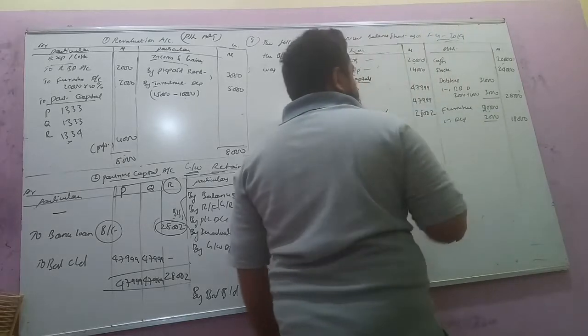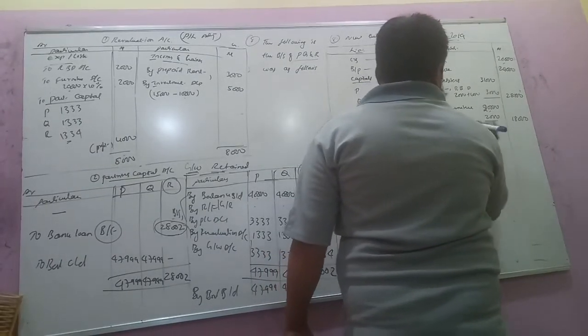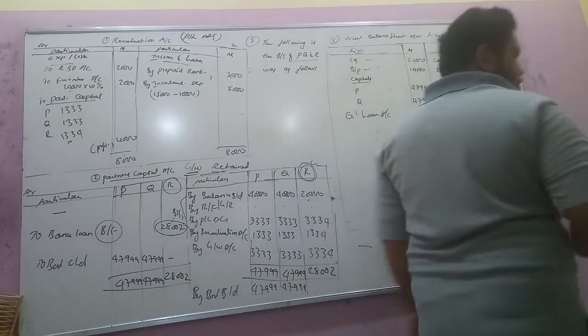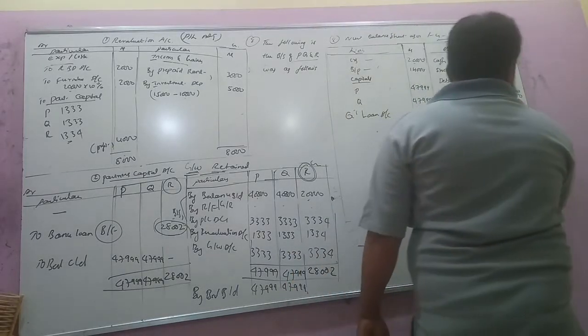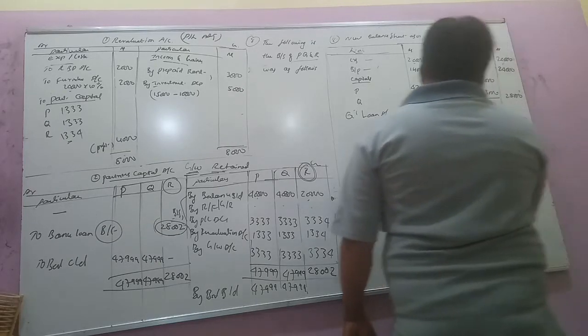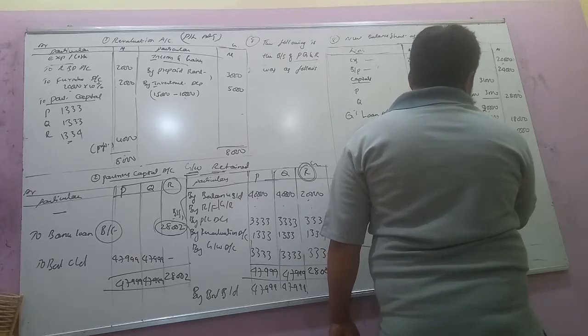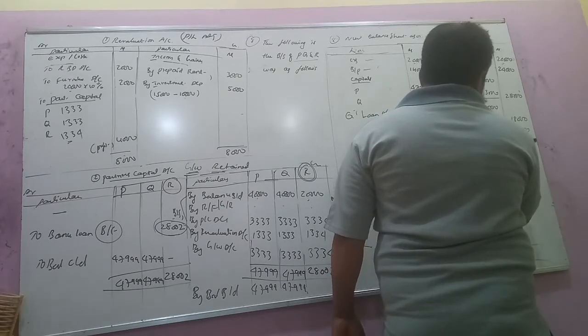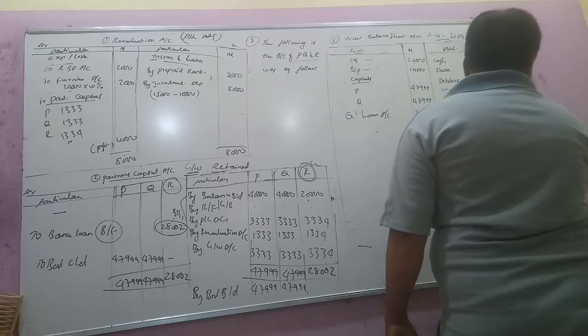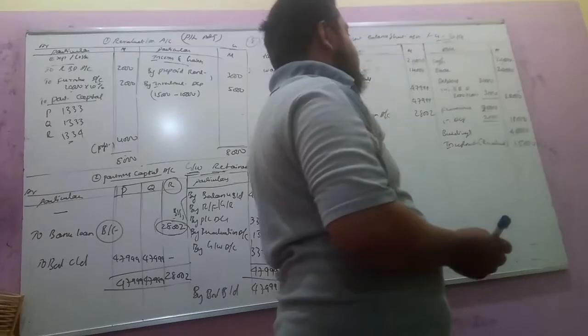Next, buildings. No adjustment, there is no appreciation, so the buildings amount is 40,000. Next, investments. Investment is revalued, so revalued 15,000. Next.